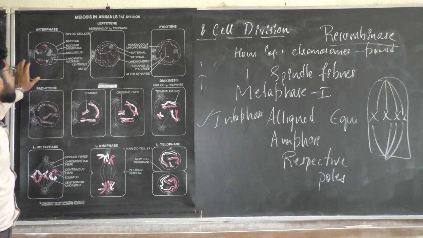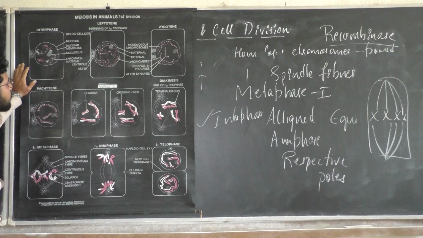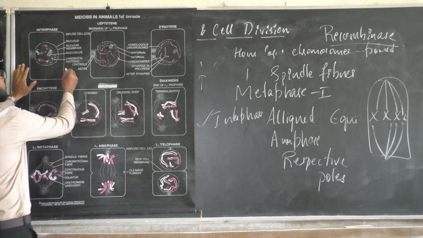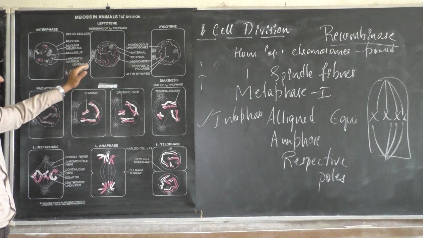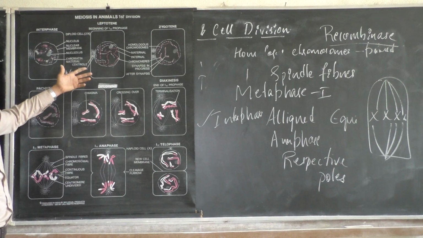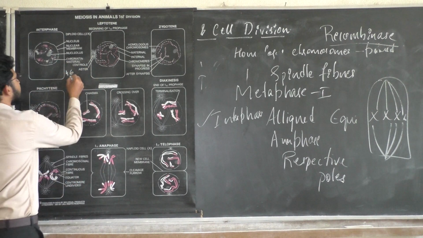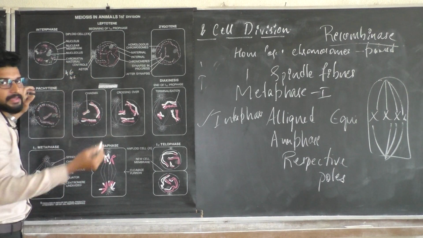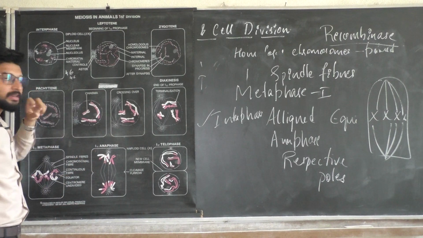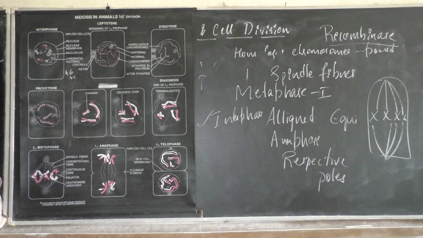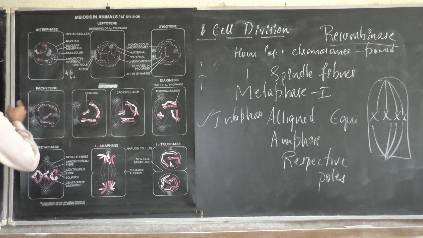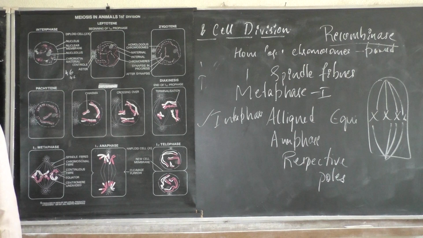When meiosis 1 starts, the chromosome number will be 46 here. Even the content is doubled; you have another copy of 46. The number of chromosomes is 46 only, but you have a copy. And this copy of chromosome, what you have here, will separate in such a way that